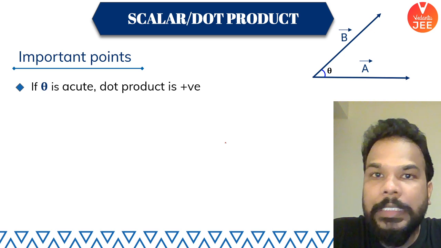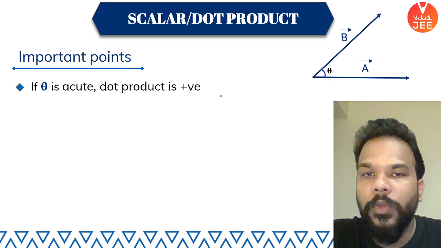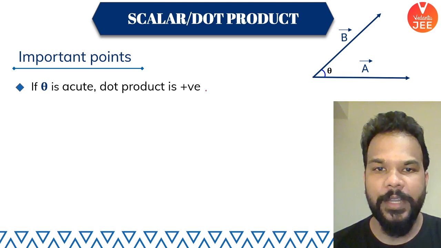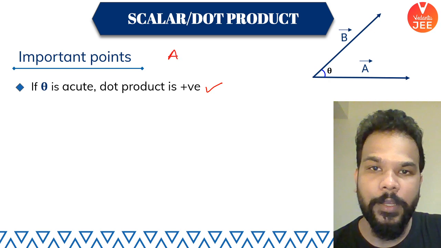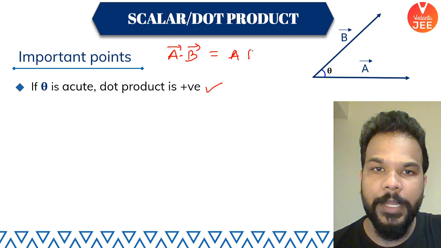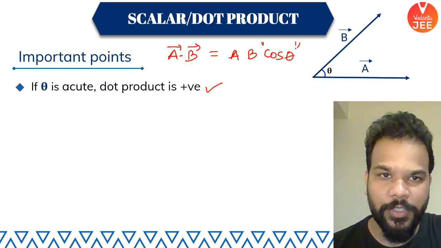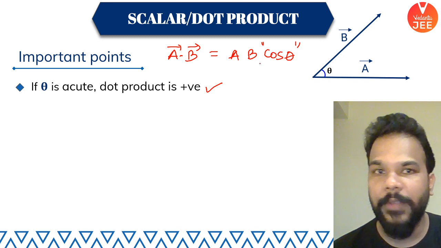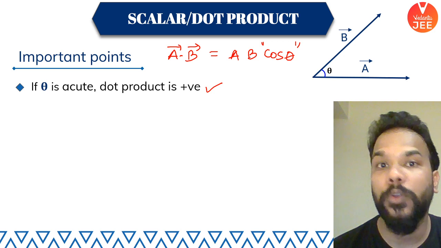If the angle theta between A and B is acute, cos theta is going to give you a positive value, since cos theta between 0 to 90 is positive. So the dot product comes out positive, because on the right hand side you have magnitude of A multiplied with magnitude of B multiplied with cos of theta. It all boils down to cos of theta. If this value is positive, the dot product is positive, and that is possible when theta is between 0 and 90 degrees, 90 excluded obviously.